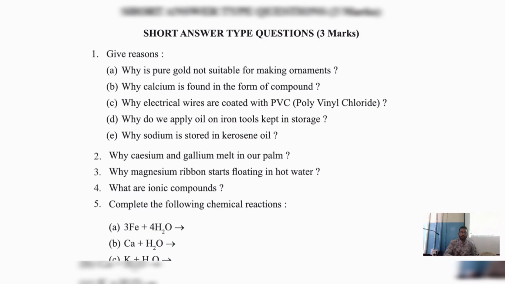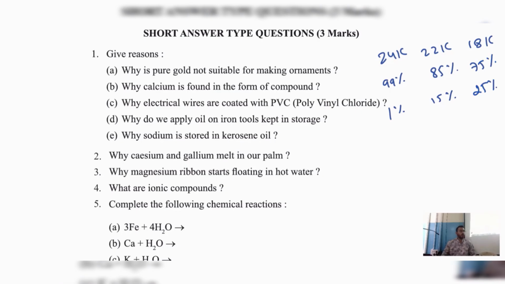And you can see, we say 24 karat gold, 22 karat gold, 18 karat gold. Now, what is the difference between these? I am just giving a small example. It's not accurately correct. In 24 karat gold, for example, 99% gold, 1% impurity. In 22 karat gold, assume 85% gold, 15% impurity. In 18 karat gold, 75% gold, 25% impurity.